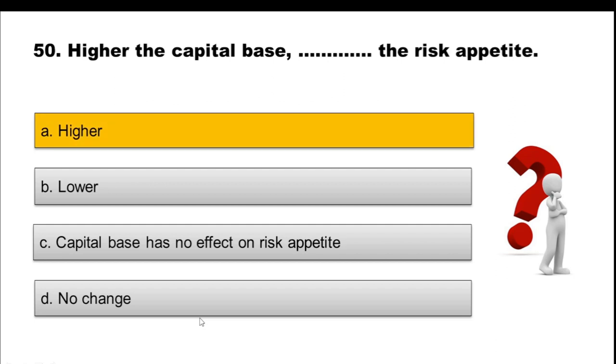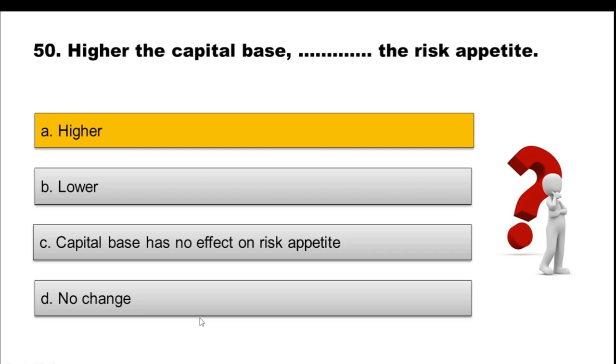And the correct option is option A, higher. Higher will be the capital base, higher will be the risk appetite. In simple words, the more money you have, the lesser the risk, because you have an ample amount of money. You can take that risk in the investment.